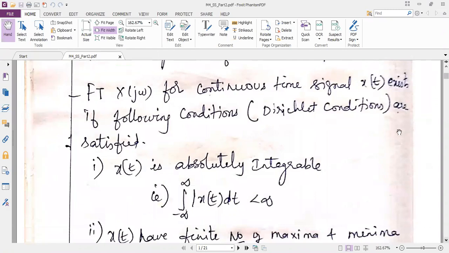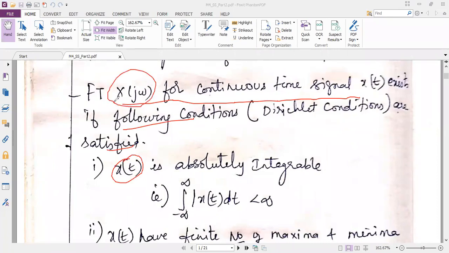Now a few more things you should know. The Fourier transform of a continuous time signal exists only when the following conditions are satisfied. That means my input signal x of t should obey all the conditions; only then can I perform the Fourier transform.